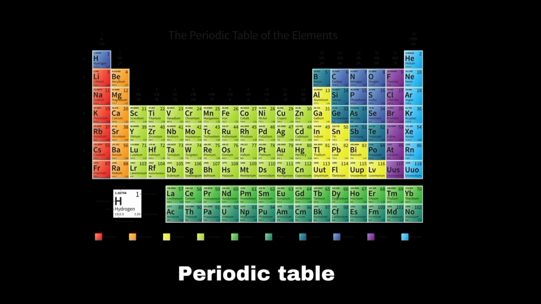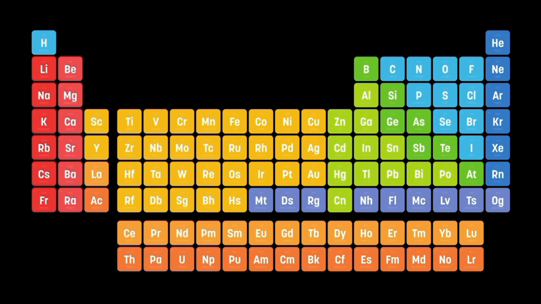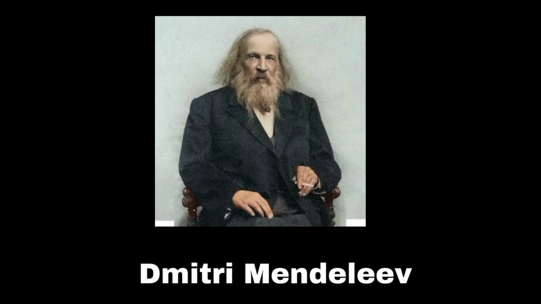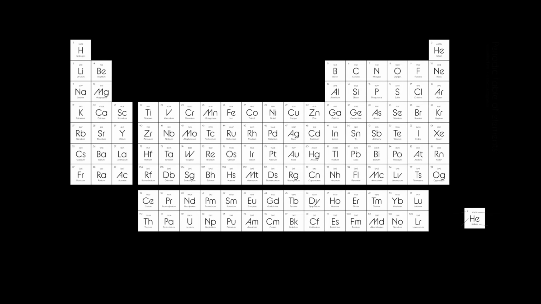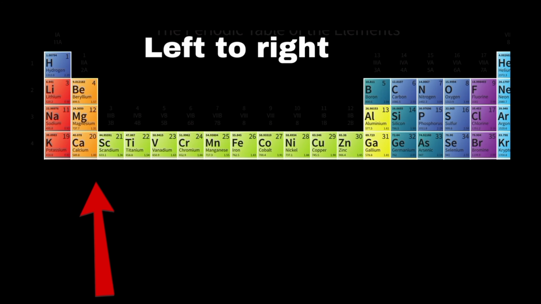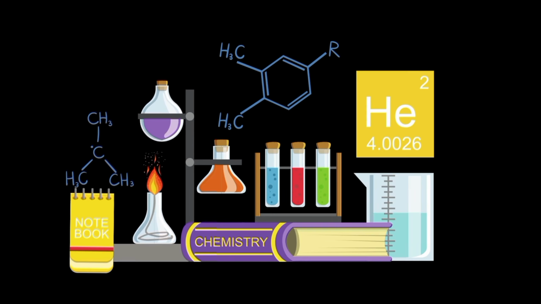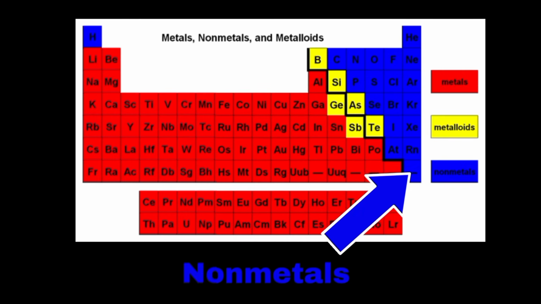Periodic table. The periodic table is a systematic arrangement of all known chemical elements, organized based on their atomic number, electron configuration, and recurring chemical properties. First developed by Dmitri Mendeleev in 1869, the modern periodic table arranges elements in rows called periods and columns called groups. Each element is represented by its chemical symbol. The periodic table is divided into several key components, such as metals, nonmetals, and metalloids.